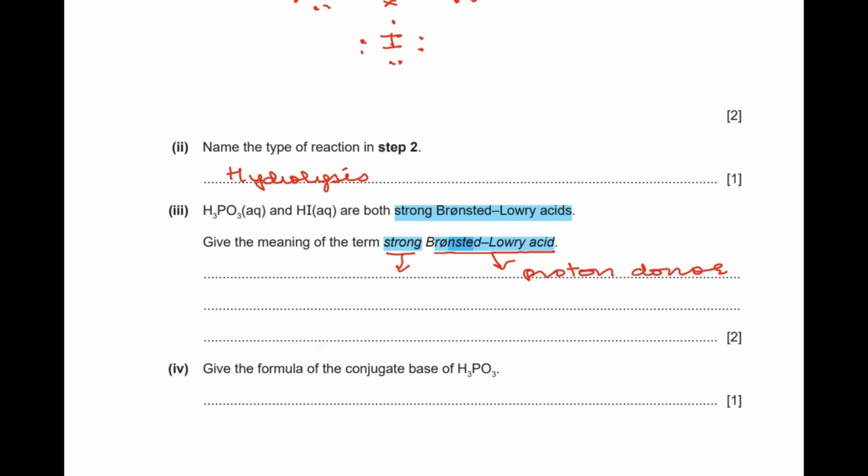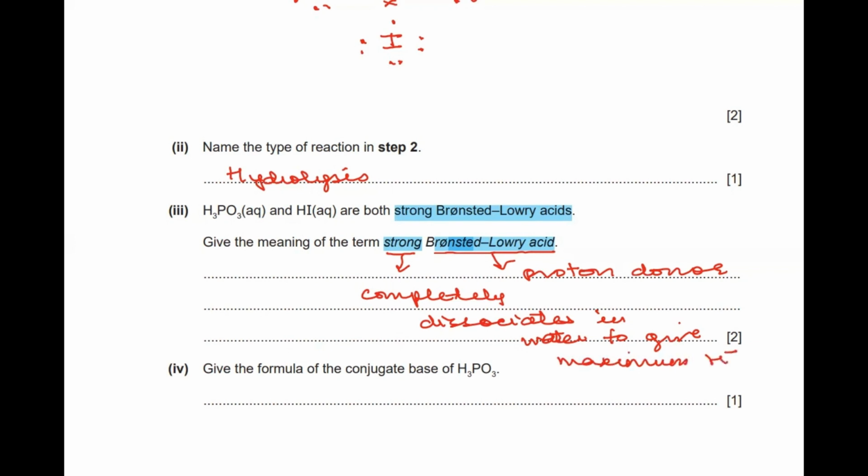And strong means that these are acids which completely dissociate in water to give maximum H positive ions. So that is what they're expecting you to give: completely dissociates in water to give maximum hydrogen ions.